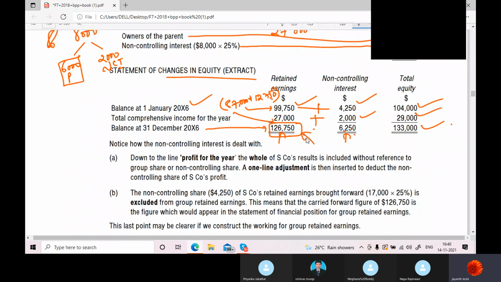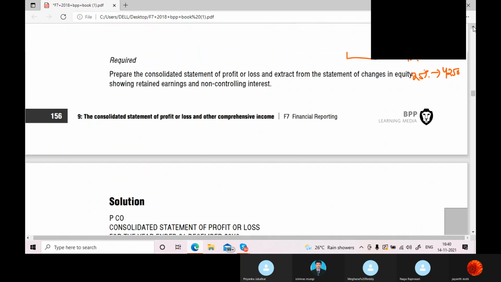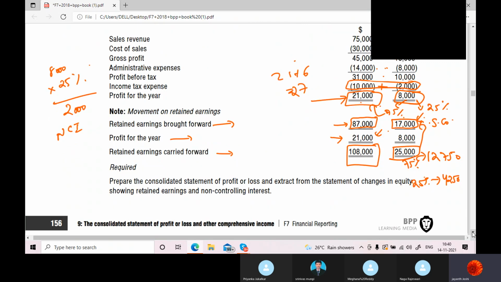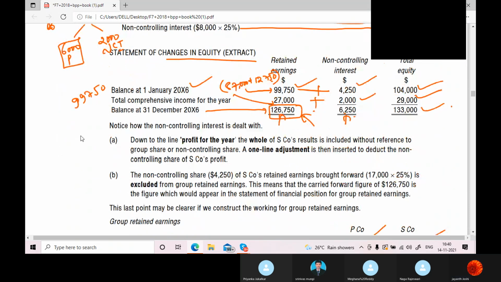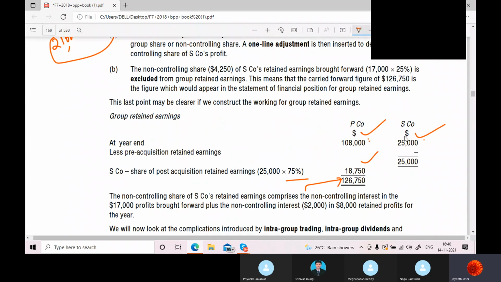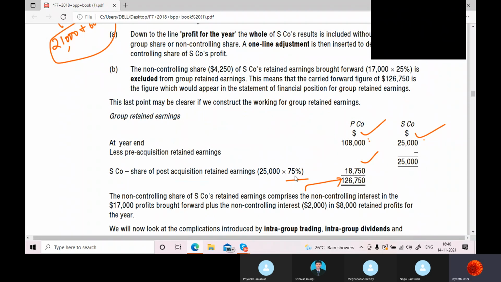This is also a correct treatment, because 99,750 you got by adding the subsidiary company's retained earnings, and this year's profit share also you gave to them. 21,000 is their profit, and 6,000 also you gave them. So totally 27,000 you added. You got 1,26,750. You can do it in this way, or you can do it in one line adjustment. You can take the closing balances and directly apportion 75% to the parent company, and they get their closing balance of retained earnings. Either is all right.